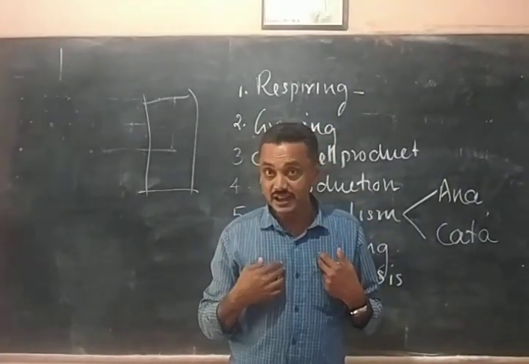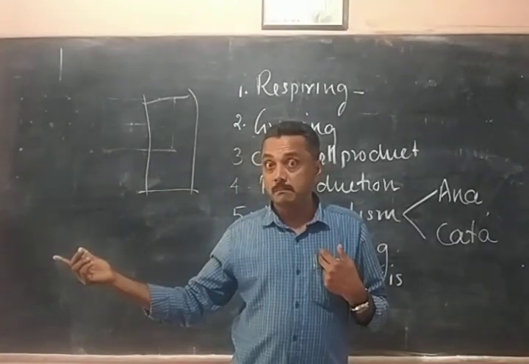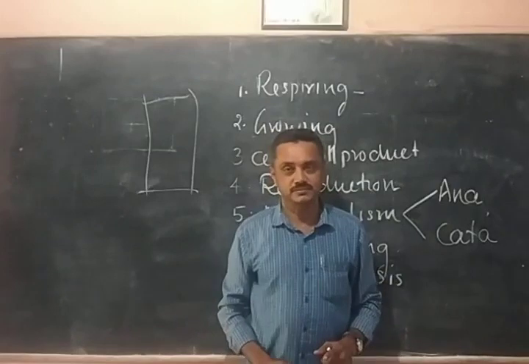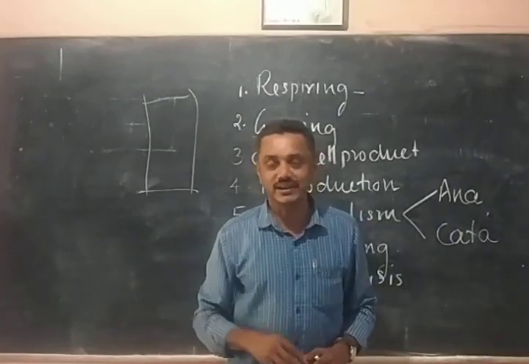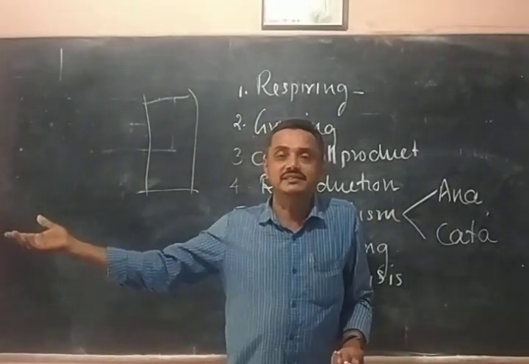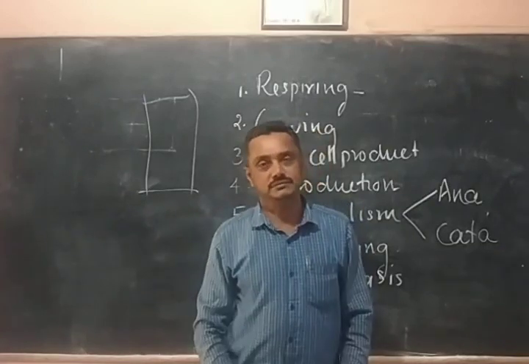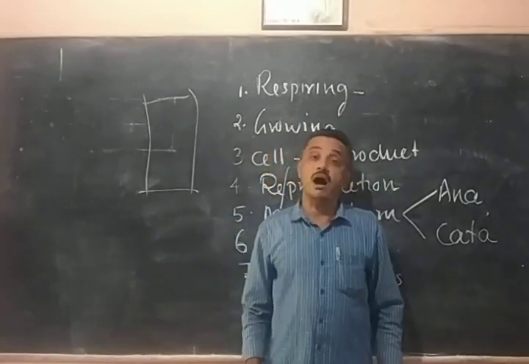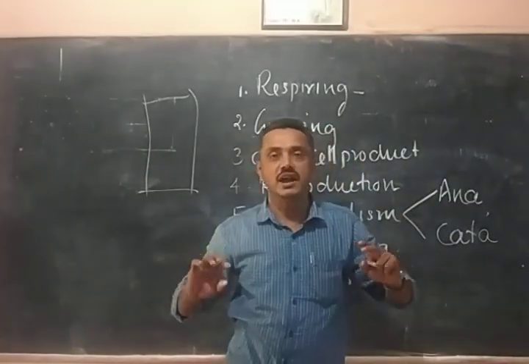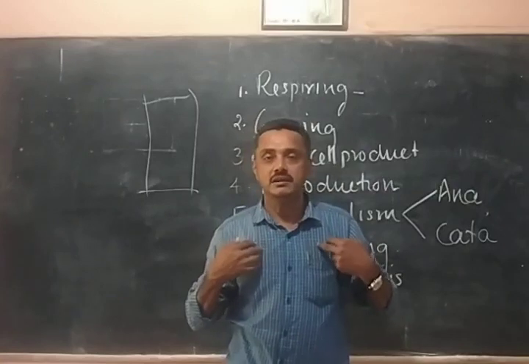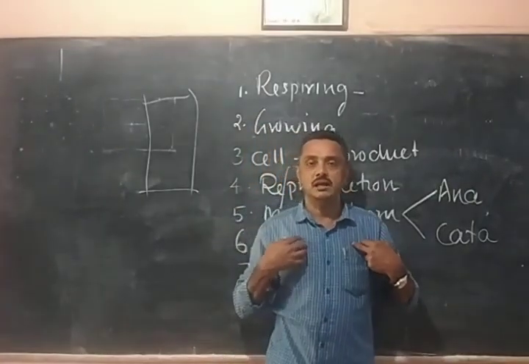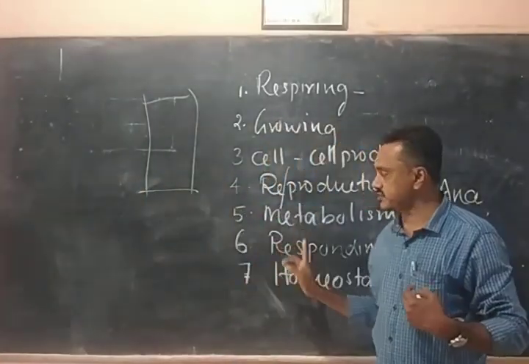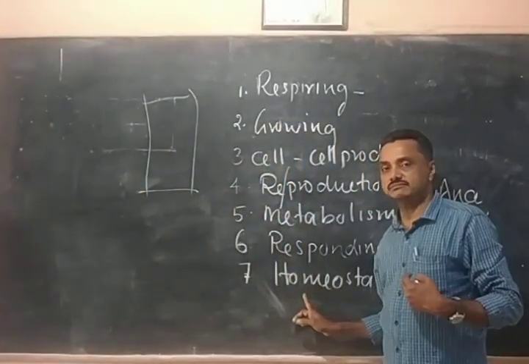Homeostasis. When we are entering from brightness to a dark room, our eye adjustment takes place. That is called homeostasis. When the temperature decreases outside, shivering of the body occurs. Adjustment, homeostasis. So living organisms are responding to changes and we are keeping an internal temperature, internal environment constant. The process of keeping the internal environment constant is called homeostasis.